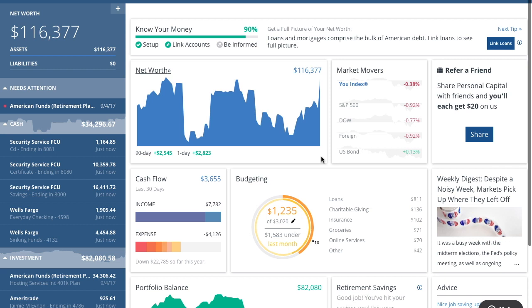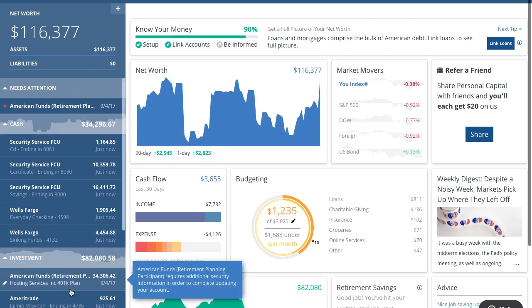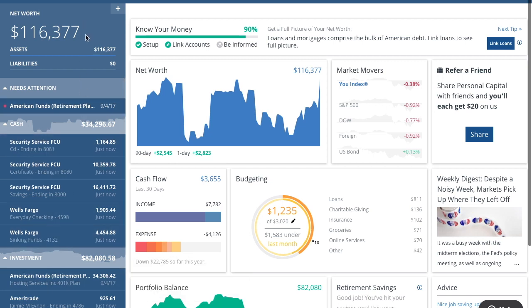So if you would like to use Personal Capital, I like it. The main reason I like it is because I can have all of my accounts linked into one place, so I don't have to log into each individual account to see how much money is there. I have it all in one location. So this is why I like Personal Capital, and I'm going to show you exactly how much money we have.